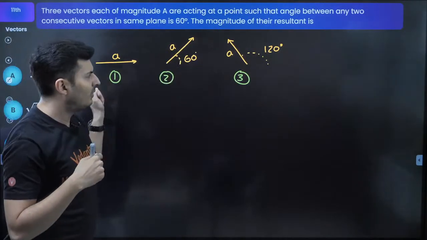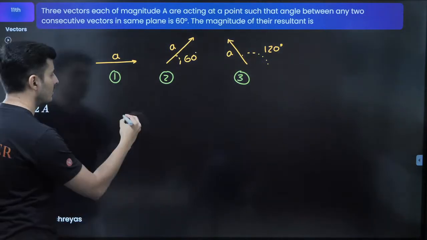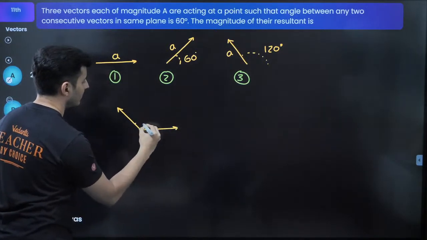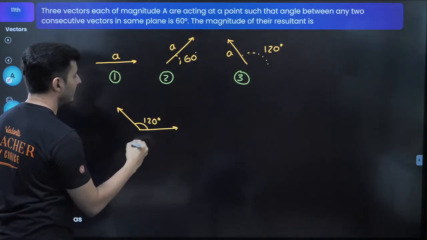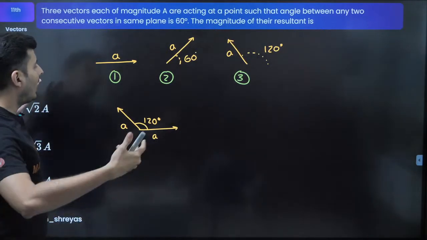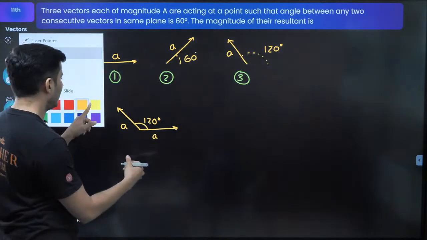How about I add 1 and 3 first? I just got an idea. So this is your vector 3, this is your vector 1. The total angle between them is 120 degrees. This is also A, this is also A. Oh, I know what to do. The resultant, I just can slide this.